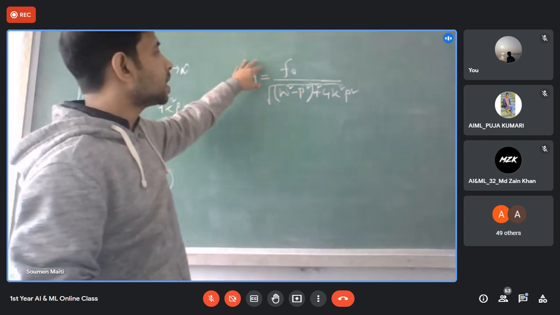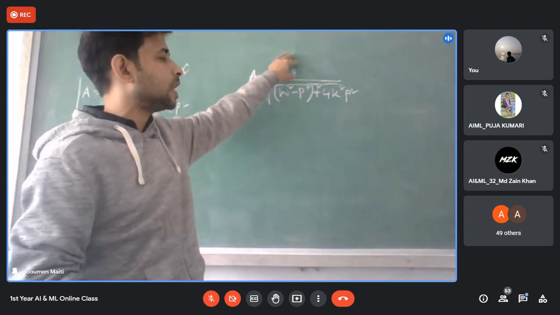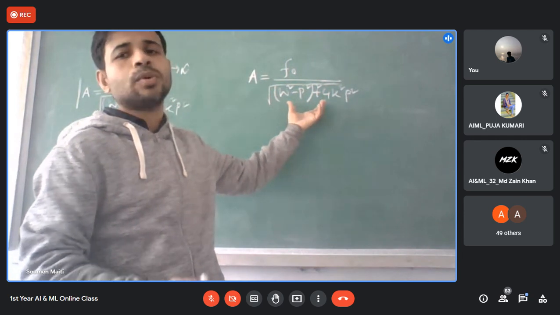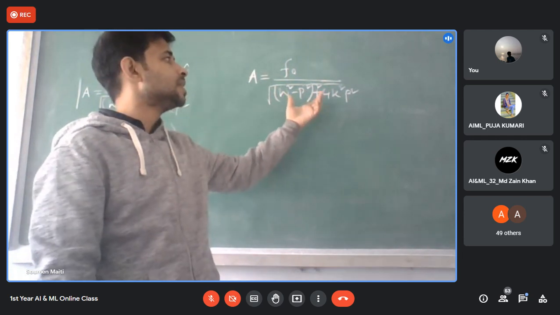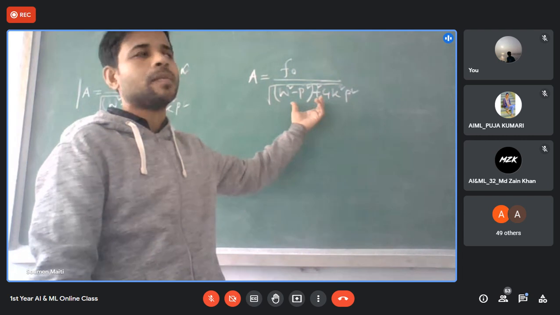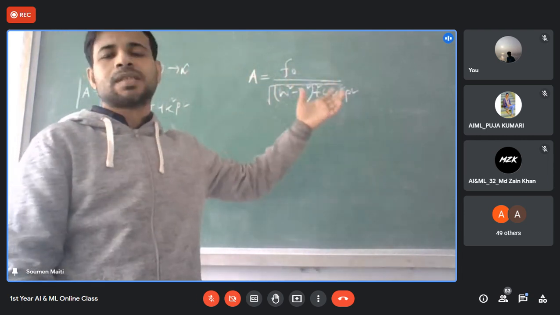Now, if this is my expression of amplitude, this is a constant quantity, and only these terms can vary with respect to p. If this quantity in the denominator becomes minimum, then the entire quantity will become maximum. Yes or no?